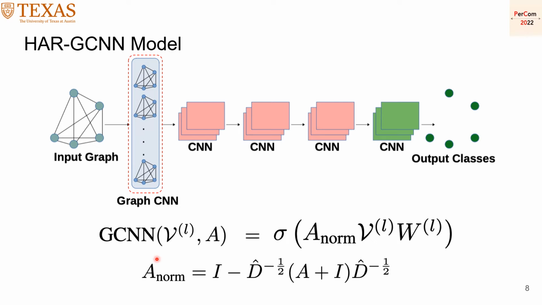The graph CNN acts exactly as a CNN, but the main difference is that it weights the contribution between the edges by using the adjacency matrix. This is the main difference between the graph CNN and CNN, and this is basically why our method is much better than the prior ones.